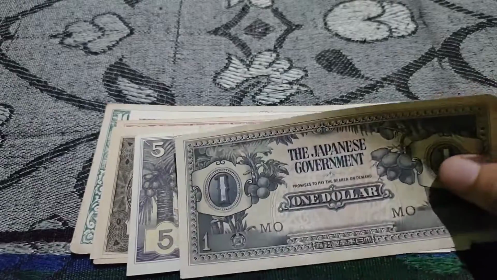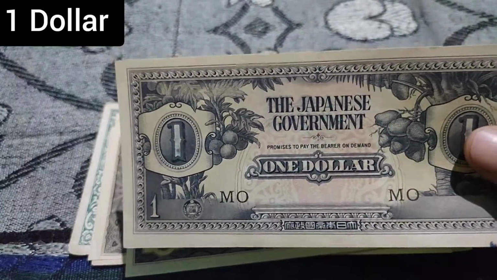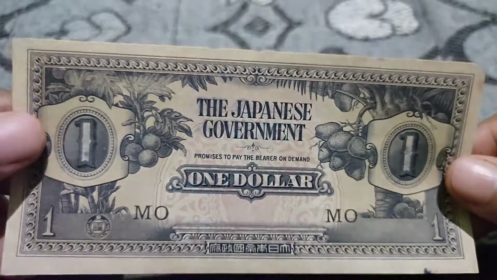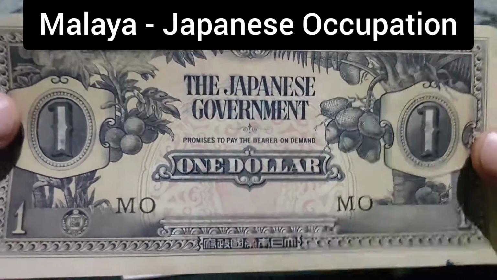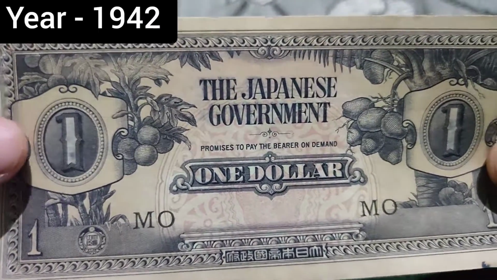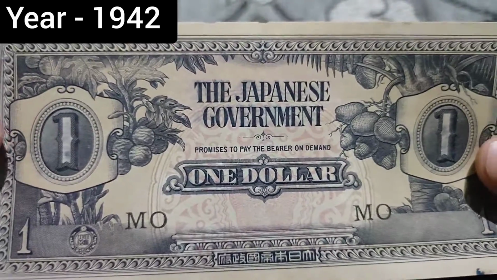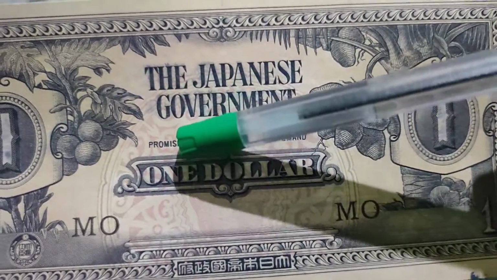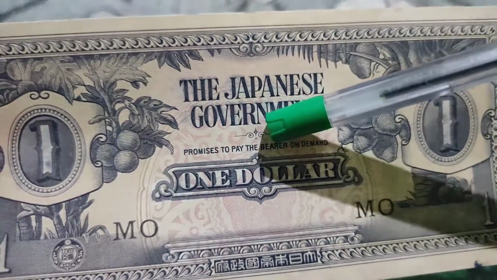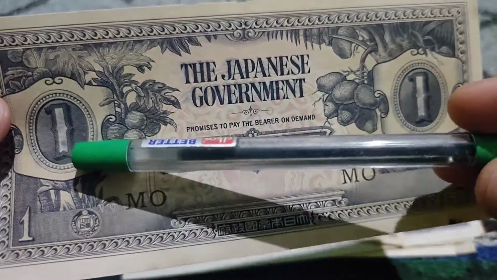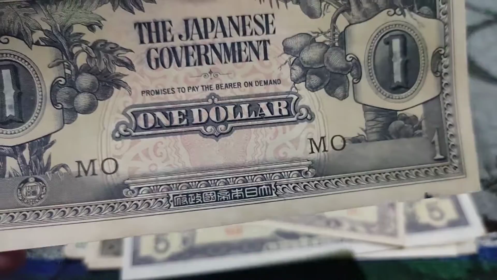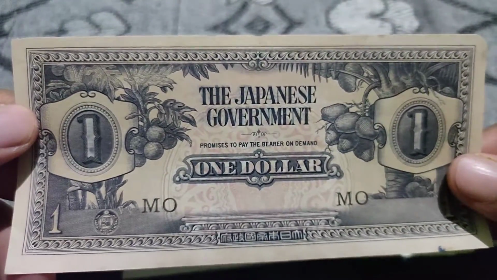I have a beautiful $1. It is the issue of Japan, the Malaysia issue. It is the issue of 1942 at the time of World War II. On the center, here is mentioned the government of Japan, and both sides represent the value of 1. On the center, here is mentioned $1. It was the front side of this note,